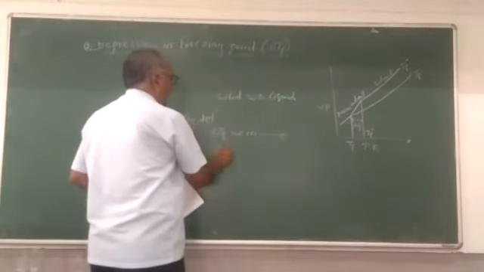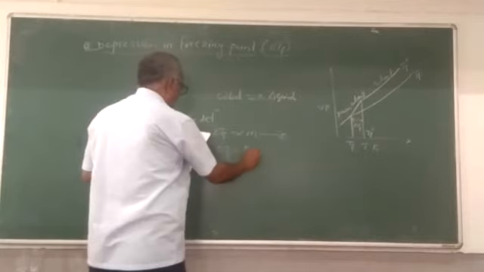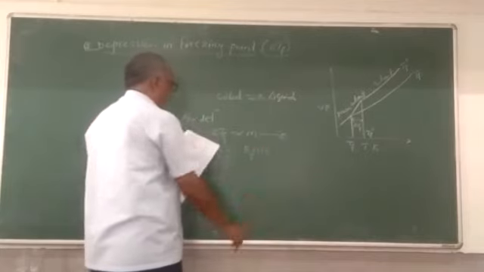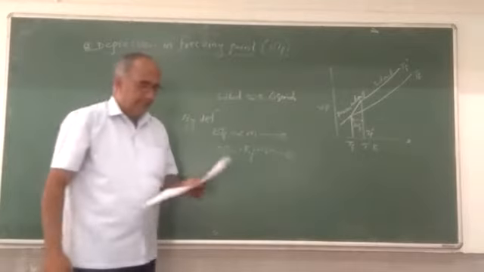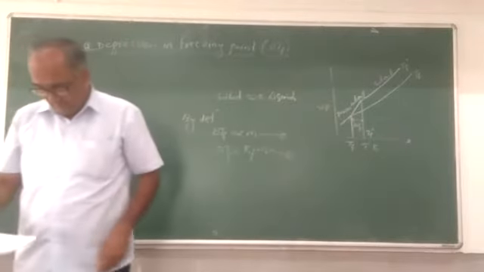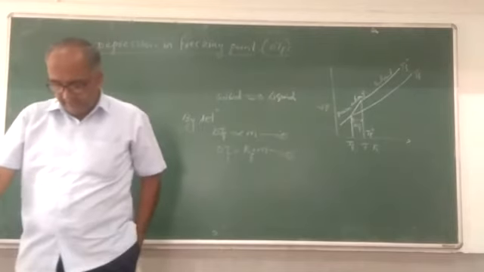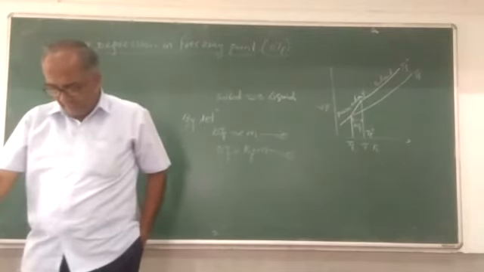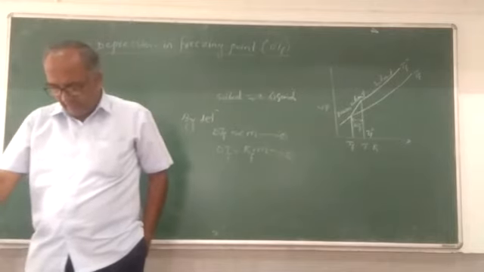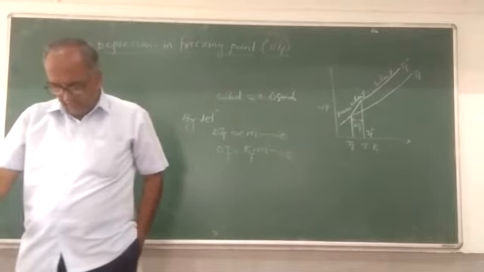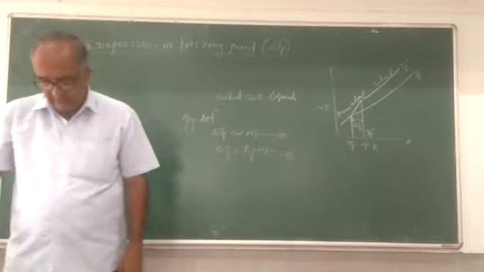To remove the proportionality sign, we take the constant term Kf and write delta Tf equals Kf times m. Assign this as equation number 2, where Kf is a constant which depends on the nature of the solvent, known as the freezing point constant, depression constant, molal depression constant, or cryoscopic constant.